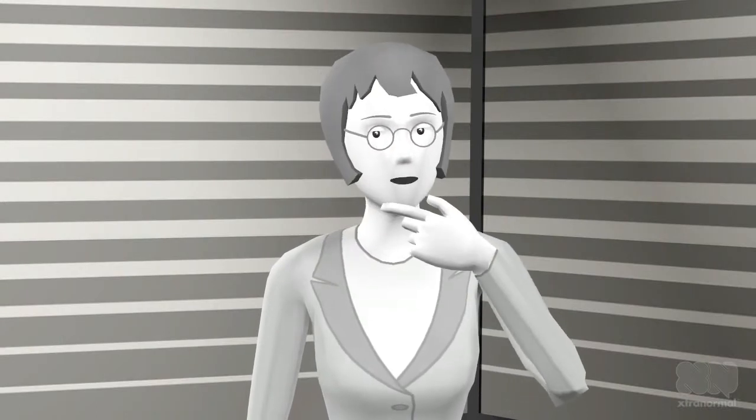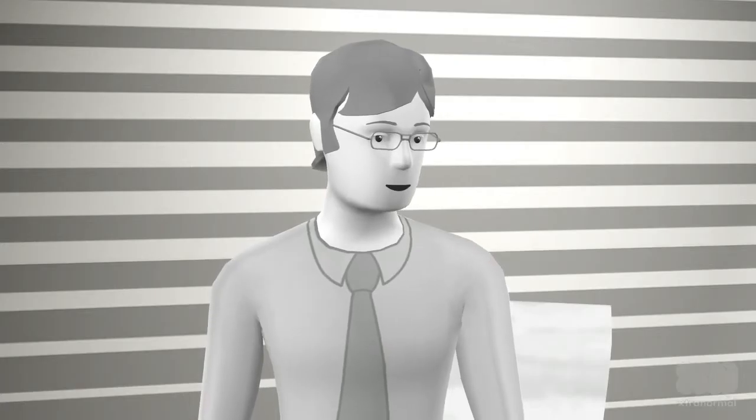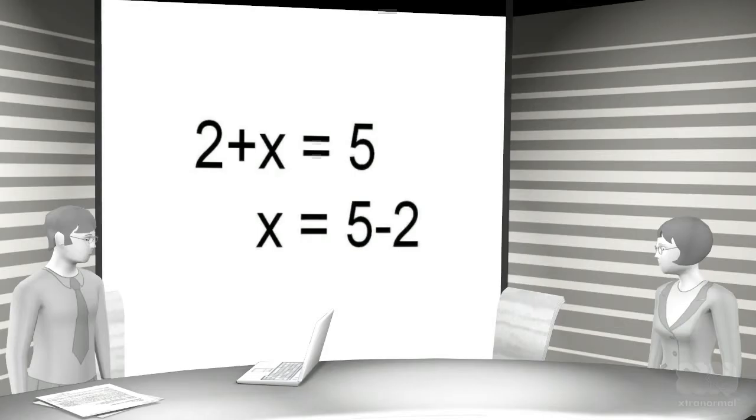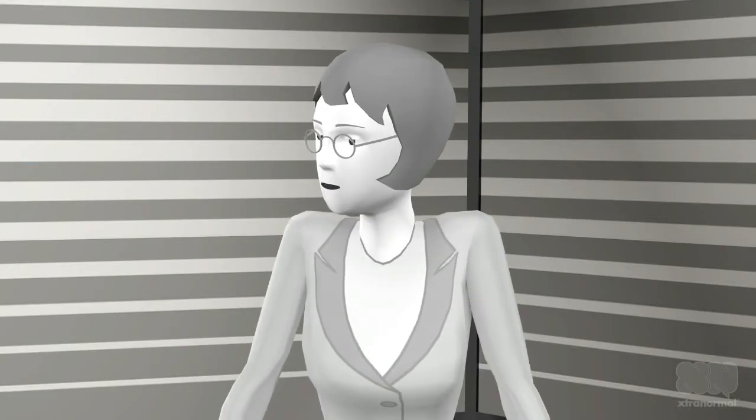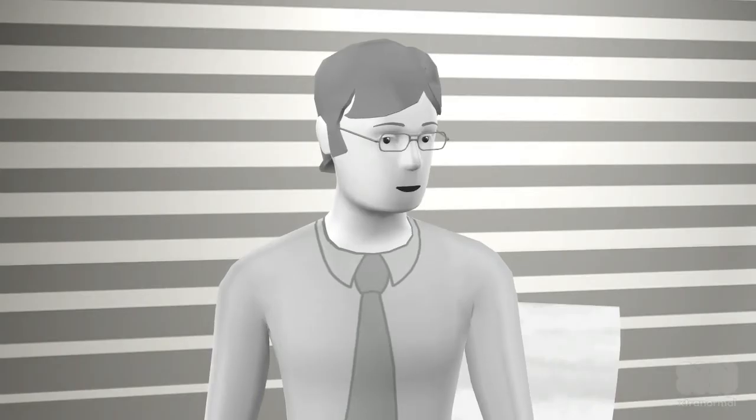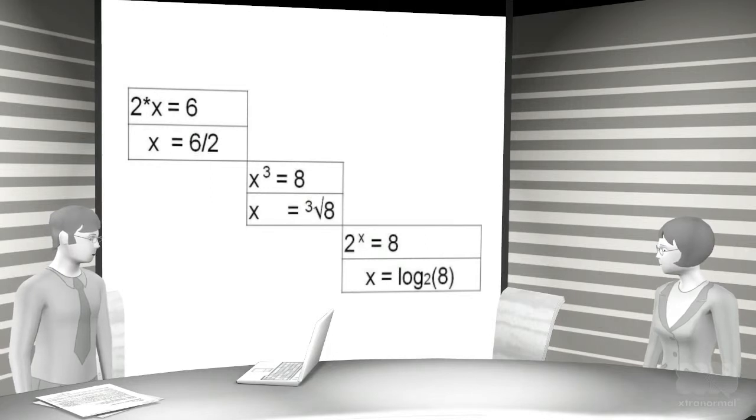But isn't 2 plus x equals 5 an equation? Well, an equation is just another word for reversed calculation. And since the equation 2 plus x gives 5 is solved by the number x equals 5 minus 2, we see that solving an equation means isolating the unknown by moving numbers to the opposite side with the opposite sign. Does this also apply to the other operations? Indeed it does. Since 6 divided by 2 is defined as the number x that multiplied with 2 gives 6, we see that the equation 2 times x equals 6 again is solved by moving the number 2 to the opposite side with opposite sign, that is, by x equals 6 divided by 2.